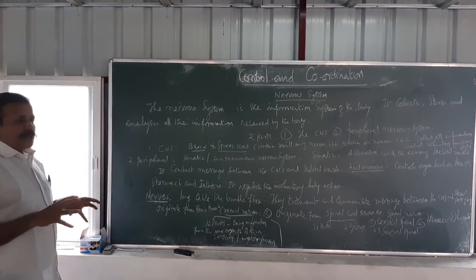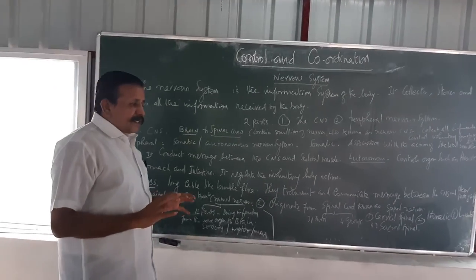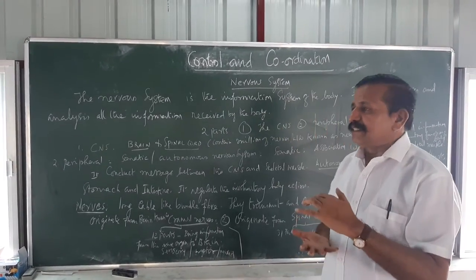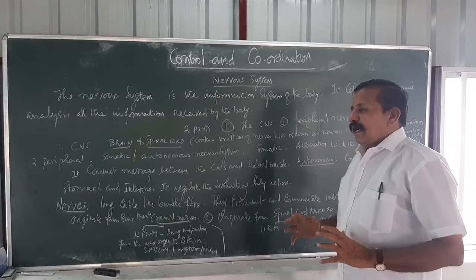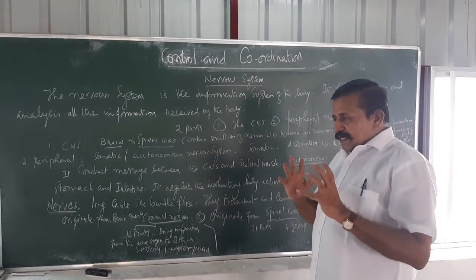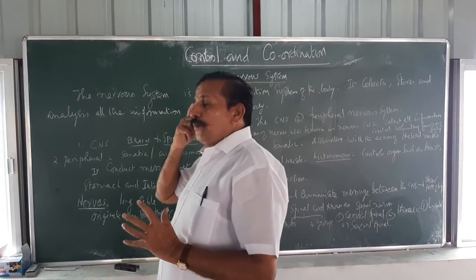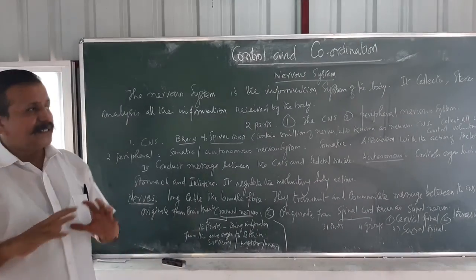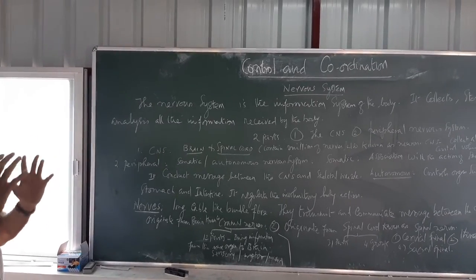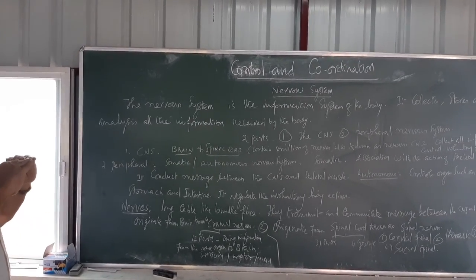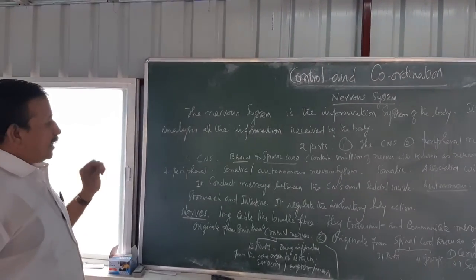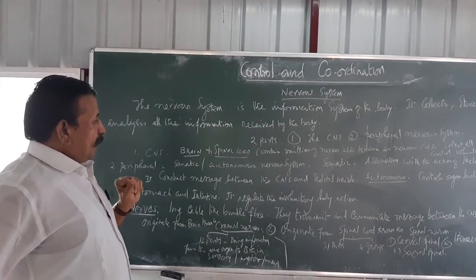The brain and the spinal cord. Do you know the brain is an important organ? It is completely protected under the skull, and the human brain weighs nearly 1.4 kilograms. That brain is completely covered and protected by the skull. Hence it comes under the central nervous system.